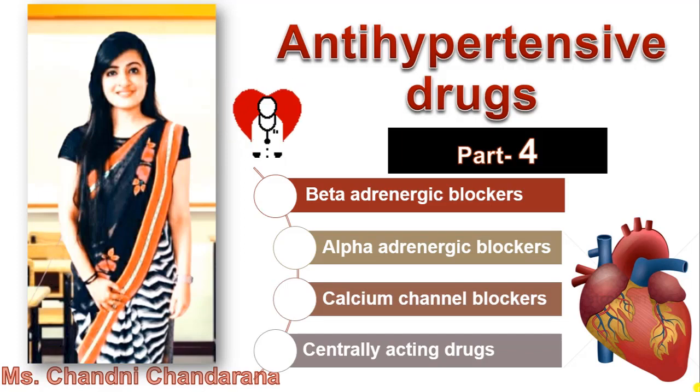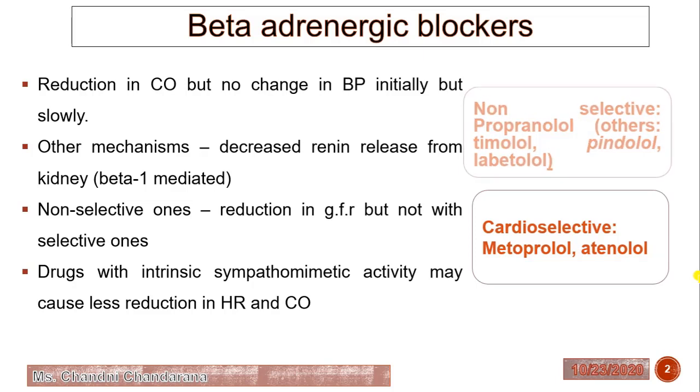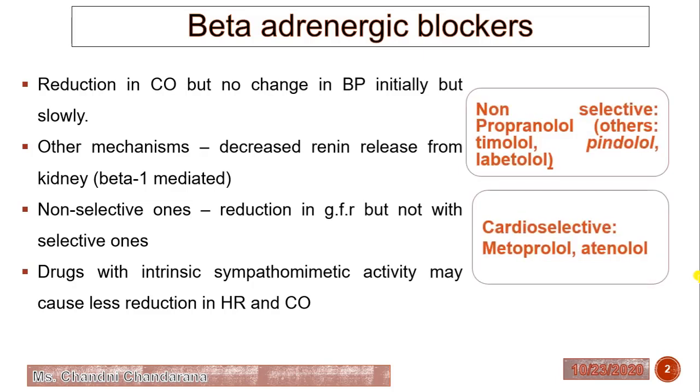Today I am going to discuss beta adrenergic blockers, alpha adrenergic blockers, calcium channel blockers as well as centrally acting drugs. So first is beta adrenergic blockers. Generally there are two types of beta adrenergic blockers available, the non-selective as well as the cardioselective. In non-selective, examples like propranolol, timolol, pindolol and labetalol are present, and for cardioselective there are metoprolol and atenolol.